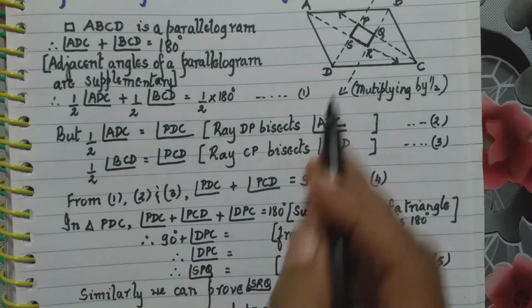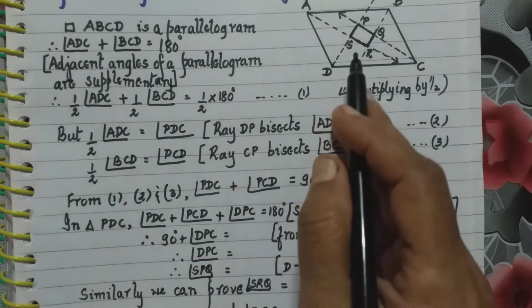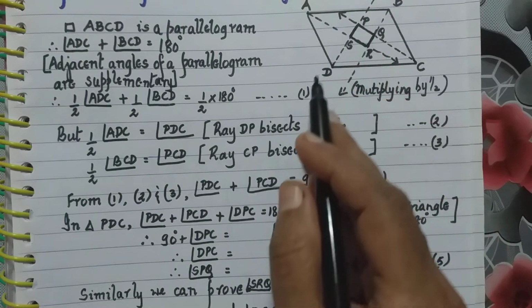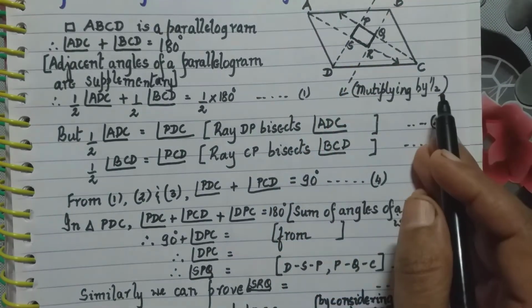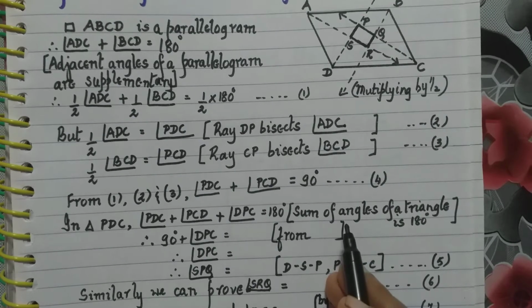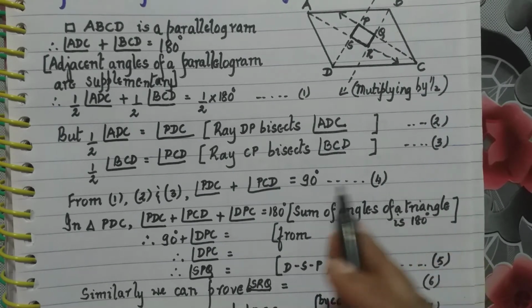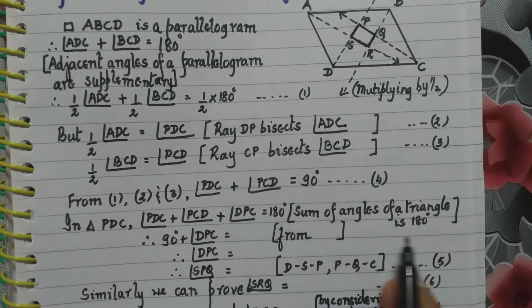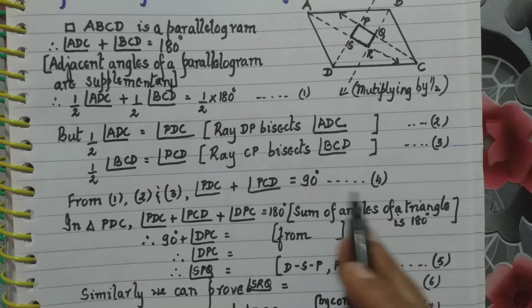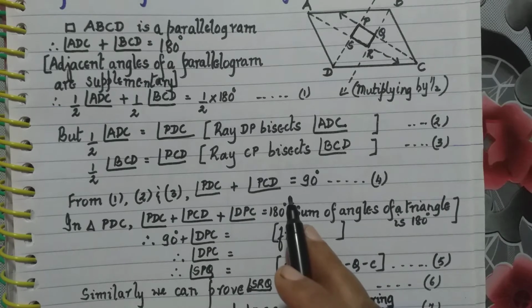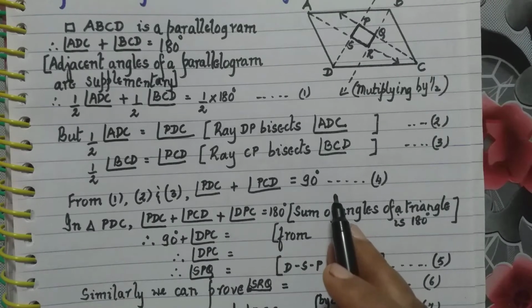But in 4 we saw that angle PDC plus angle PCD is 90 degrees.